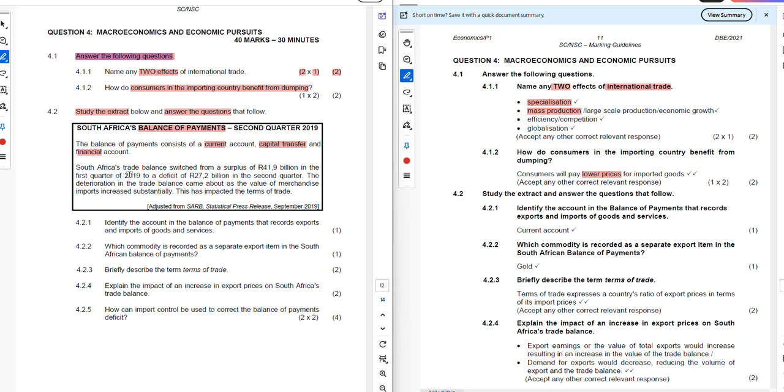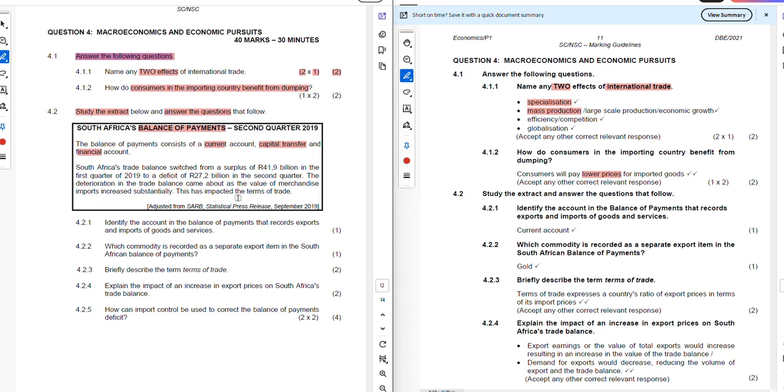South Africa's trade balance switched from a surplus of 41.9 billion in the first quarter of 2019 to a deficit of 27.2 billion in the second quarter, right? The deterioration in the trade balance came about as the value of merchandise imports increased substantially.